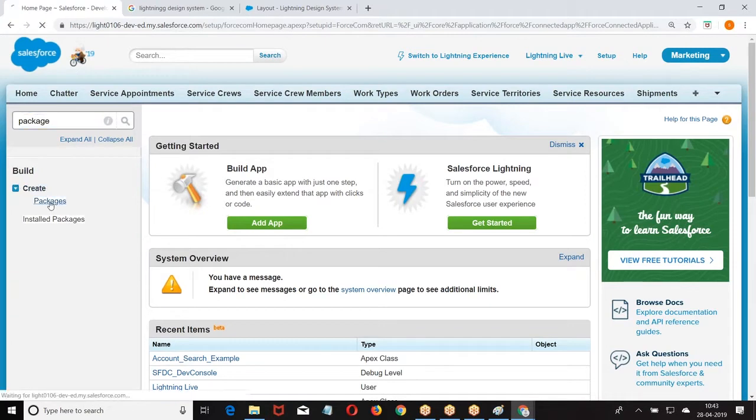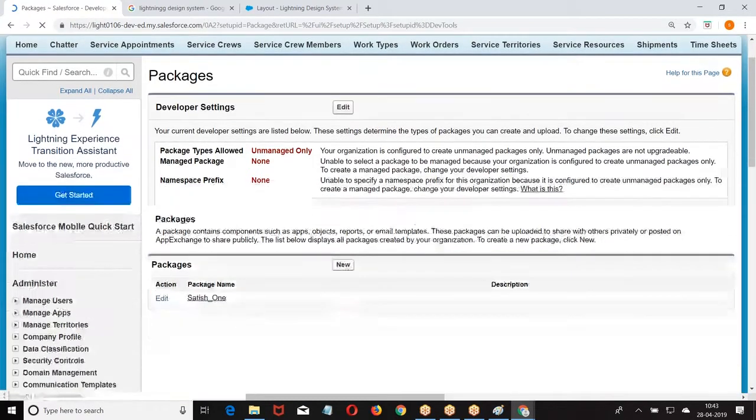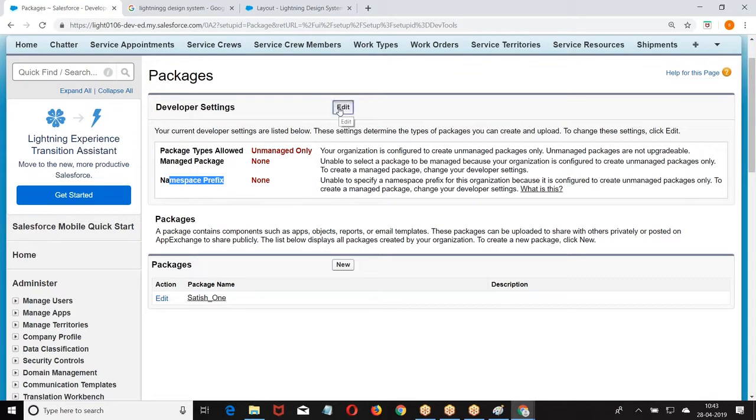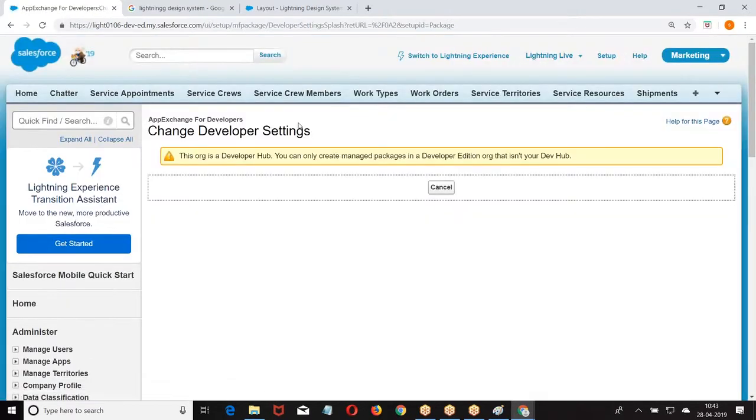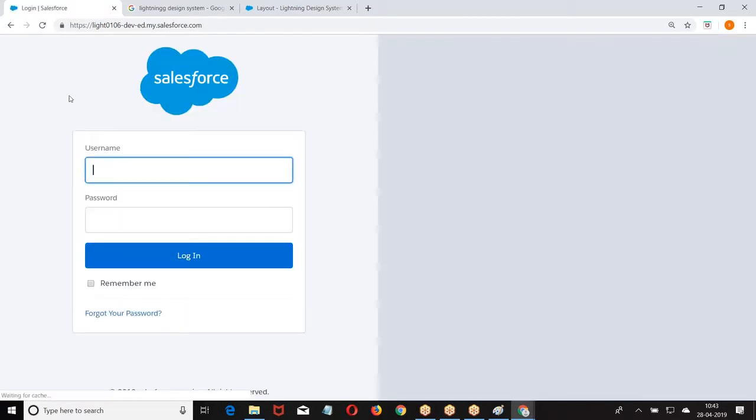Create packages. What type of packages are allowed? Managed. Now what is the prefix? Click on edit. I think I connected this with the dev hub. I just connected with the DX there.